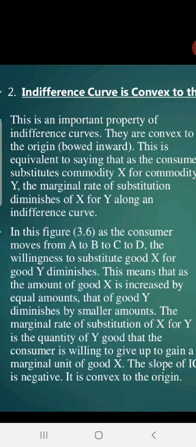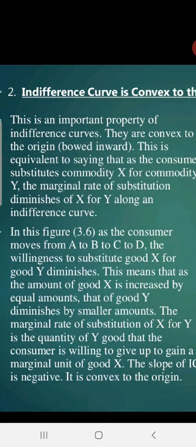This is equivalent to saying that the consumer substitutes commodity X for the commodity Y. The marginal rate of substitute diminishes of the X and Y along with the indifference curve. Again the explanation is the same. Why it is negatively sloped and why it is convex to origin, the explanation is the same, guys. The marginal rate of substitute is there. Means कुछ पाने के लिए कुछ खोना पड़ता है. You have to manage in the limited resources. You have to manage in that limited income, and hence it is downward from left to right.